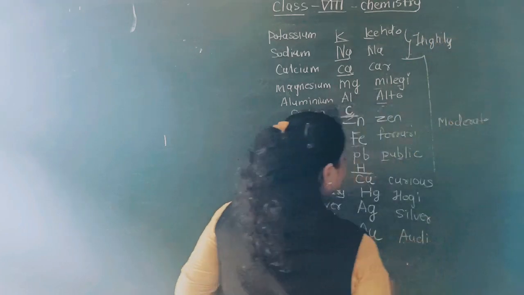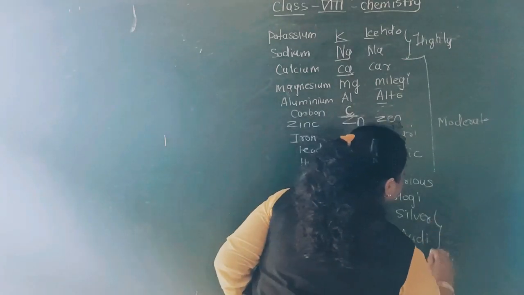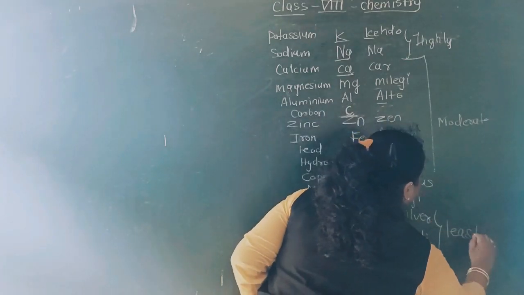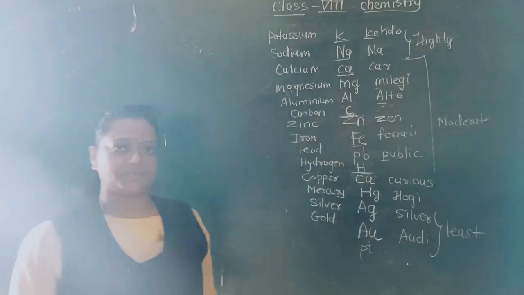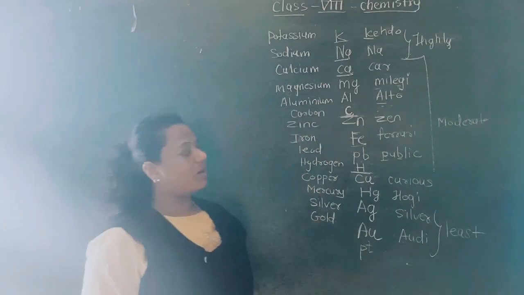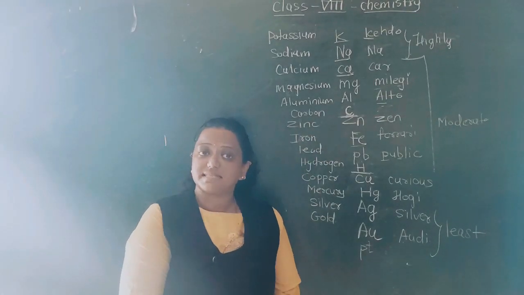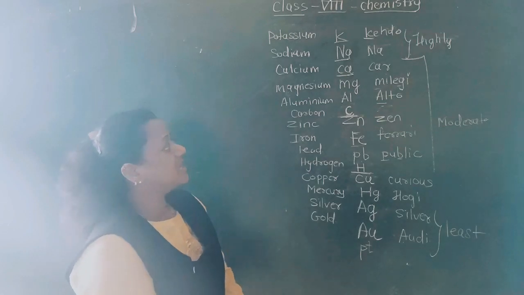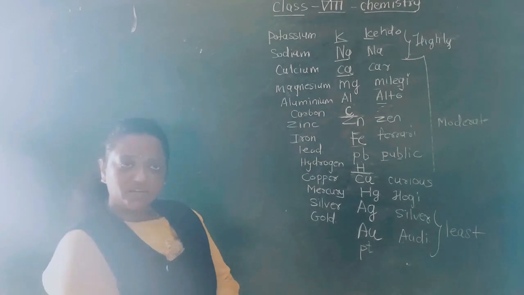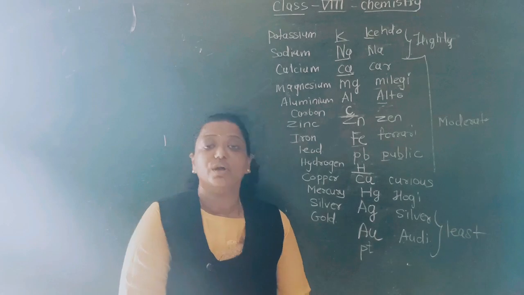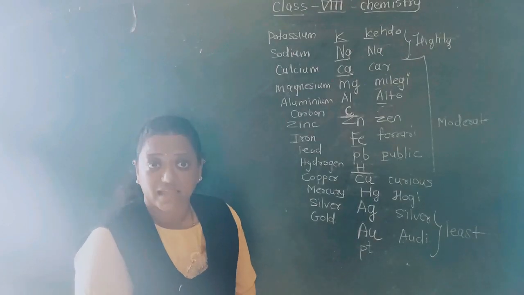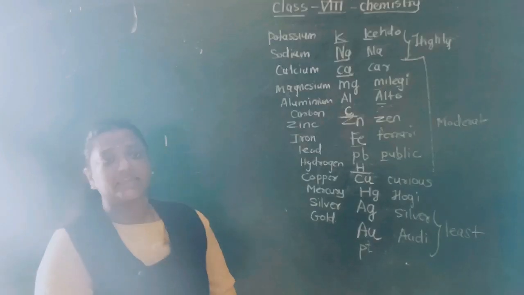Highly reactive. And these are least reactive. Least reactive metal. Understood, students? This is all about the reactivity series. In the reactivity series, the metals which are at the top are highly reactive. Without any medium, they can catch fire. Immediately they can catch fire.